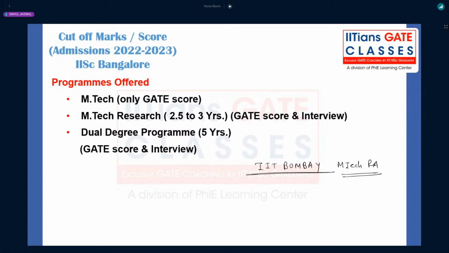Interview will be mandatory there, and the duration will be 2.5 to 3 years, while the MTech duration will be exactly 2 years, right? Once again, we have the dual degree program, MTech and PhD, that will be 5 years, and again you will be required the GATE score plus interview there also, right? But remember, for IIT Bombay MTech RA, research assistantship, you have to give the interview along with the GATE score, because the GATE cutoff for RA will be lower than the MTech cutoff, and seats are mostly reserved for MTech, with very few seats reserved for the RA categories. Right?